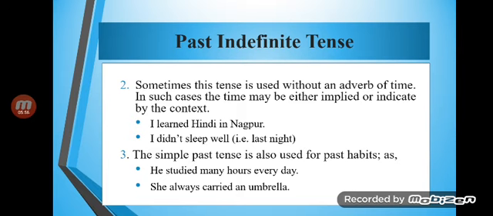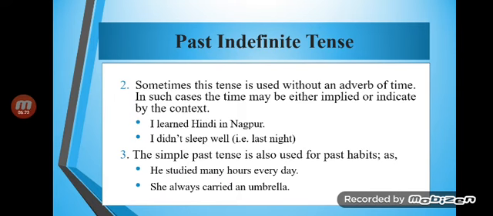In order to make the past indefinite tense, we just use the second form of the verb. Okay, such as I visited, I went, he fought, they fought. And then, in order to make negative sentences, we use the first form of the verb after didn't or did not.